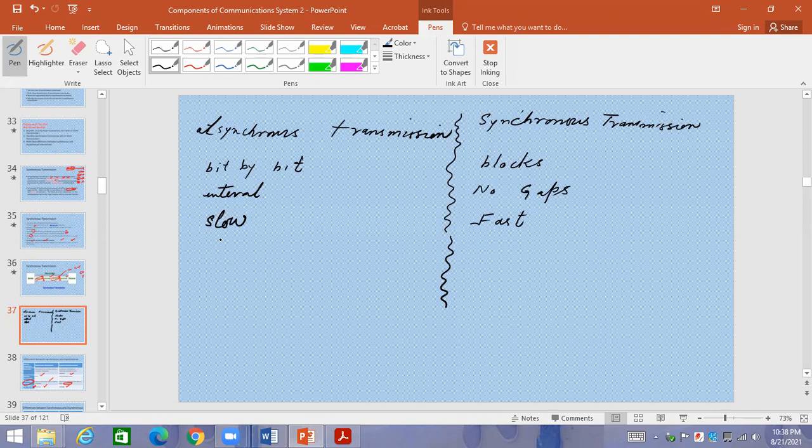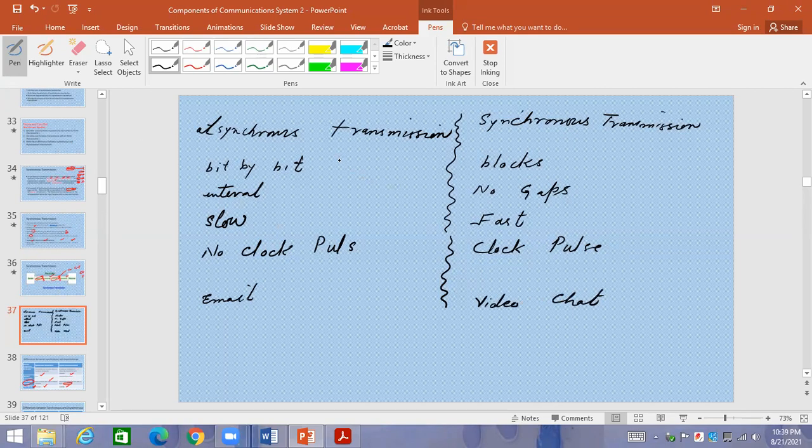Any other thing? There is clock pulse available. So we are going to mention no clock pulse in asynchronous. No clock pulse. This is also a difference. And over here we are going to say that there is clock pulse available for managing synchronized transmission. Any other point? You can mention one example just like email. And you can mention one example over here just like video conferencing, video chat, video conferencing. So these are the characteristics.